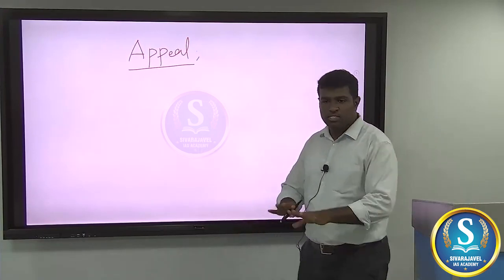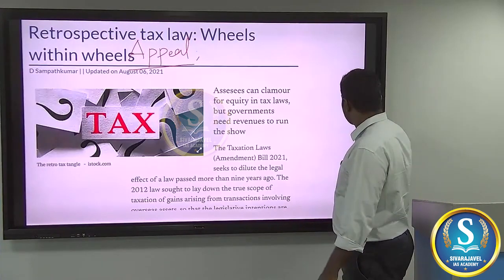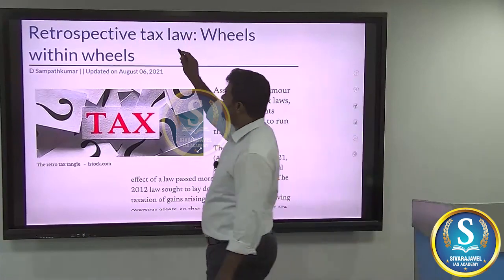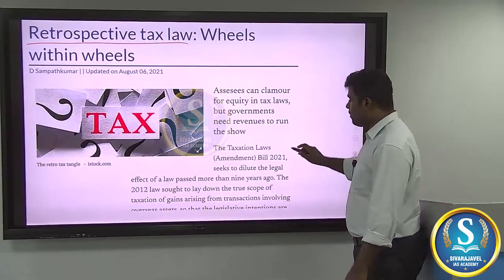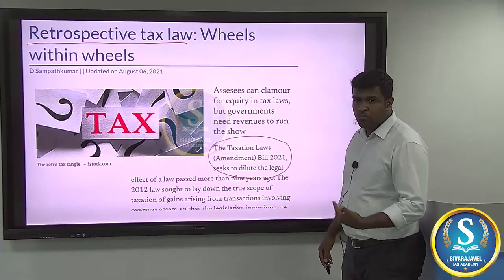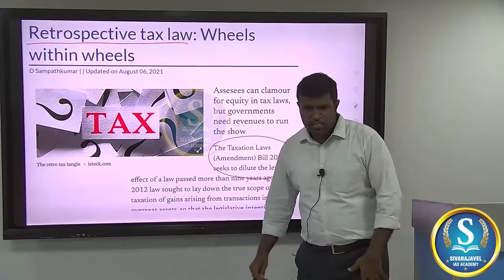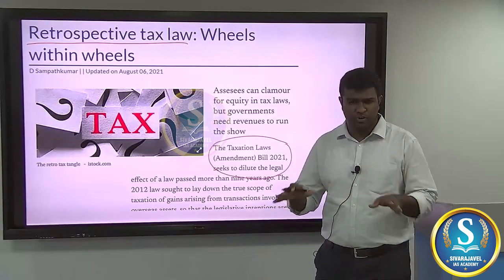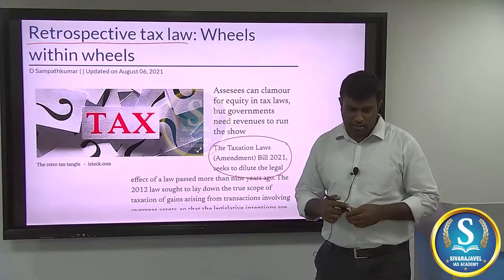And right now, all these issues have been put to rest because the government came to its wisdom to withdraw the retrospective tax. This was what was in the news in the first week of August, where the tax laws were amended. In 2021, the new amendments have come in, which strike down the 2012 amendment. So with this, all this tussle between the companies and the government has now been put to rest, or we could say that the government has come to terms with the new reality.